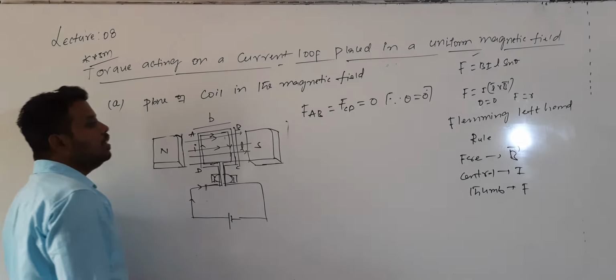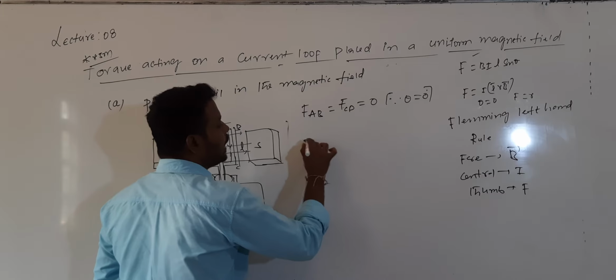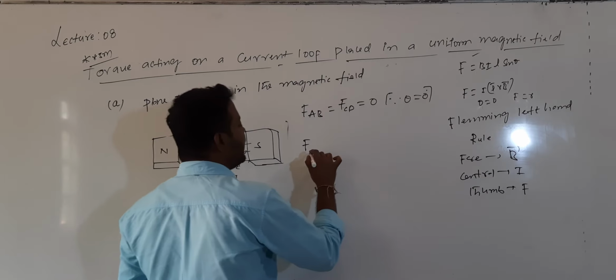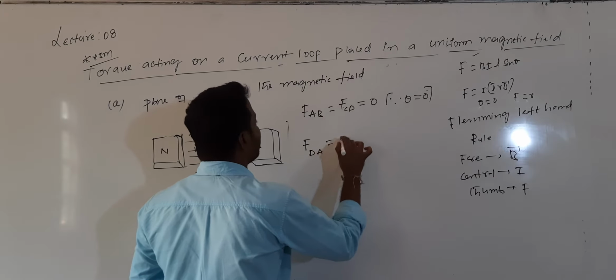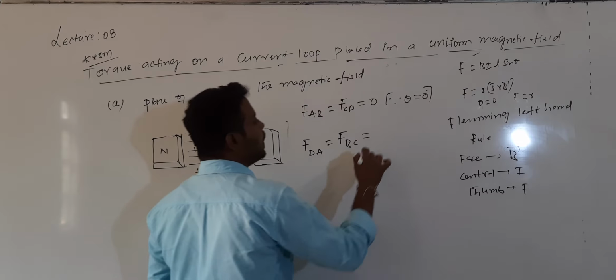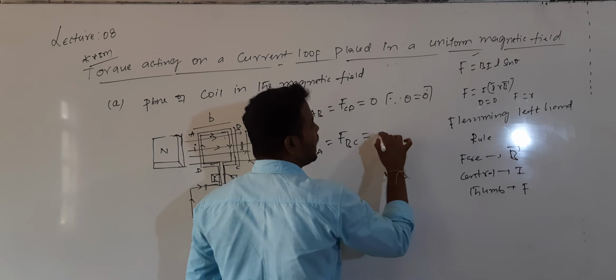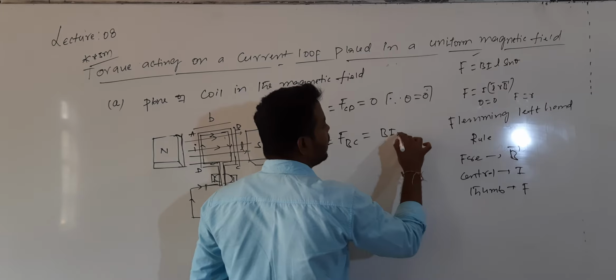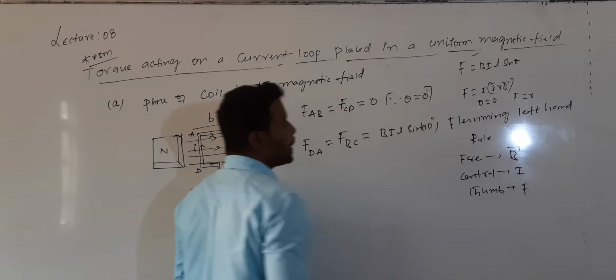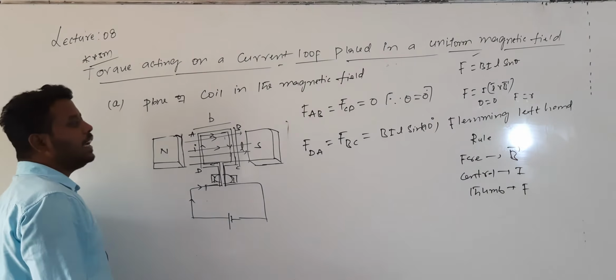So what is still left? The force acting on the side DA and the force acting on the side BC will be equal. That force is given by F is equal to BIL sin theta, with theta value 90. Why is theta 90?